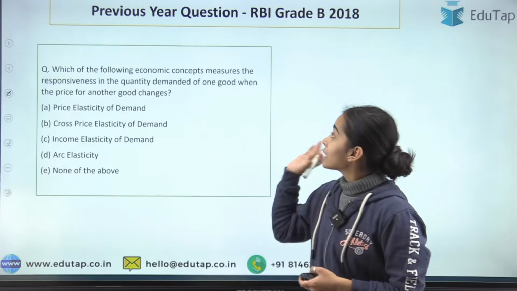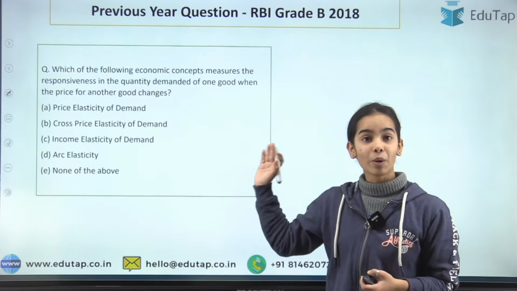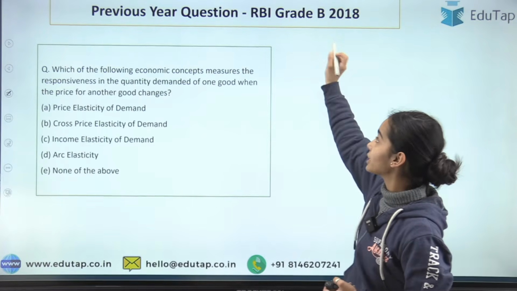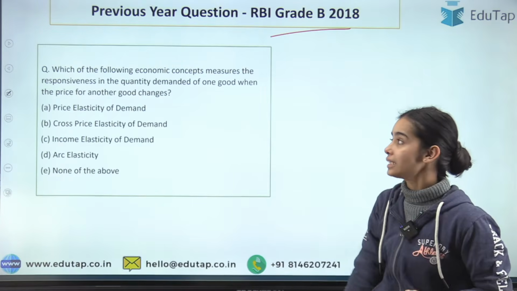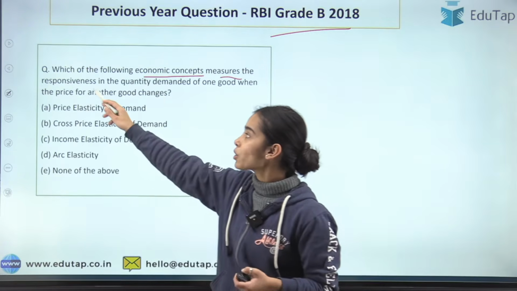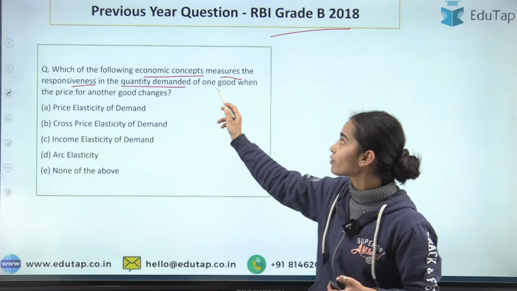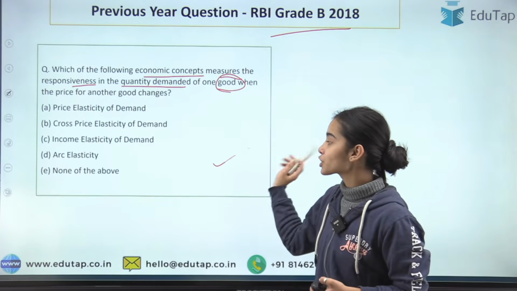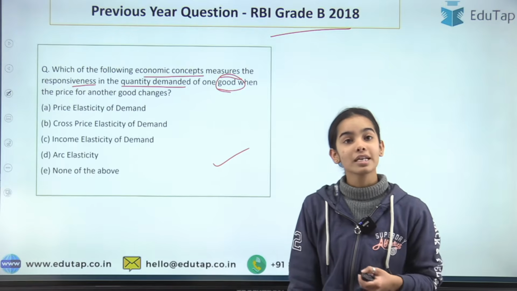So see, this is why the topic of elasticity is very important, because a direct question has been asked in the RBI Grade B 2018: which of the following economic concepts measures the responsiveness in the quantity demanded of one good when the price of another good changes? And this you will surely be able to answer by the end of the session.